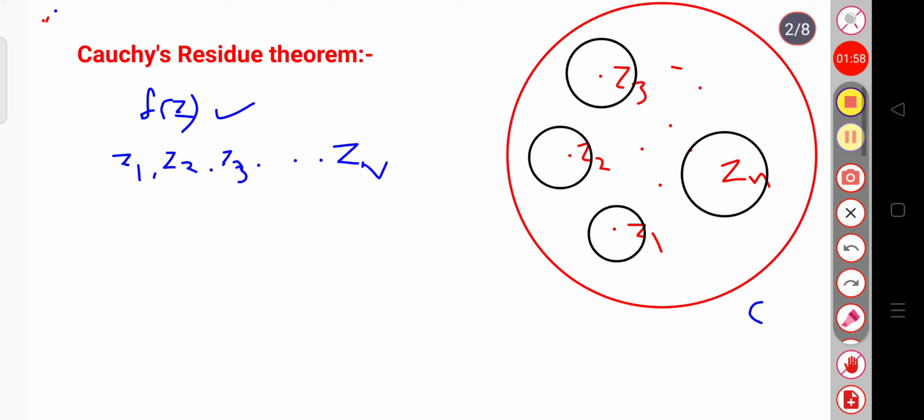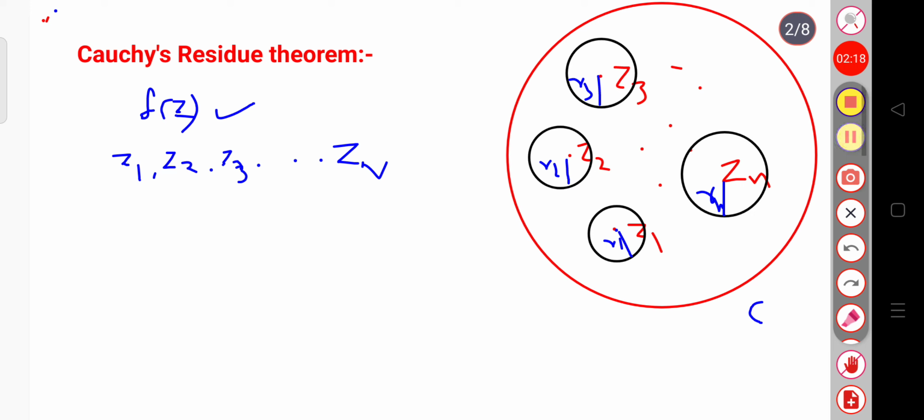Here we are considering that the radius of the z1 circle is r1, for this it is r2, for z3 the radius is r3, and for this the radius is rn.